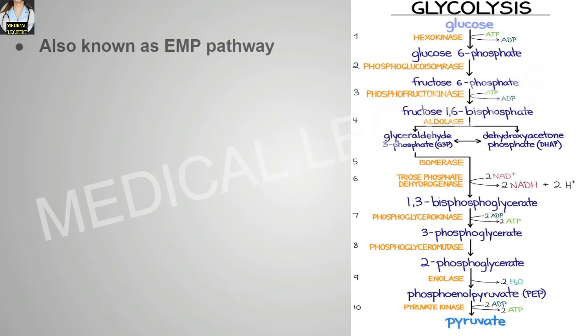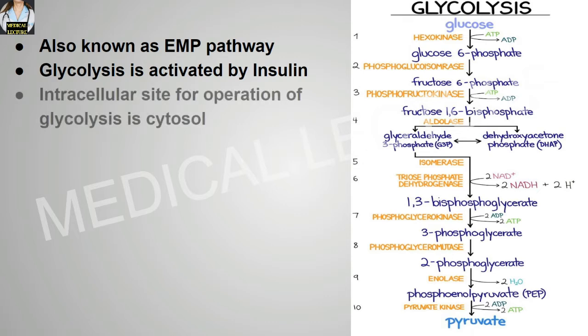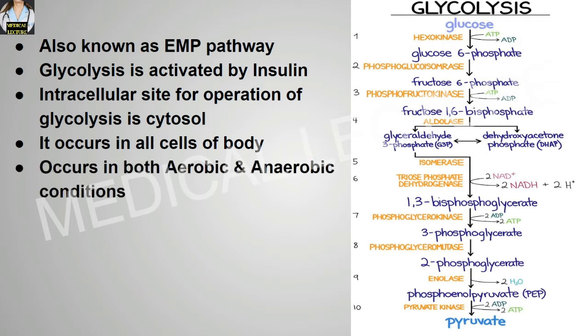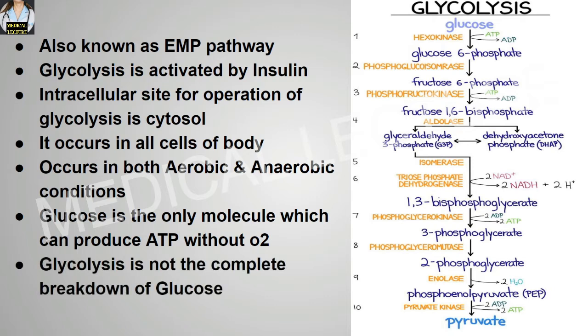The glycolysis pathway is also known as the EMP pathway or the Embden-Meyerhof-Parnas pathway. Glycolysis is activated by insulin. The intracellular site for the operation of glycolysis is mainly the cytosol or the cytoplasm. It occurs in all the cells of the body, in both aerobic and anaerobic conditions. Glucose is the only molecule which can produce ATP without oxygen. Glycolysis is not the complete breakdown of glucose.